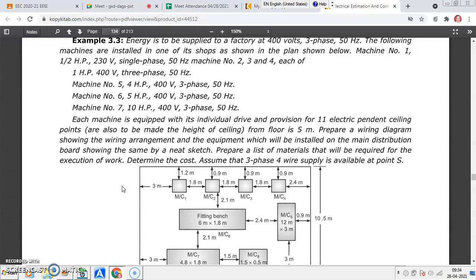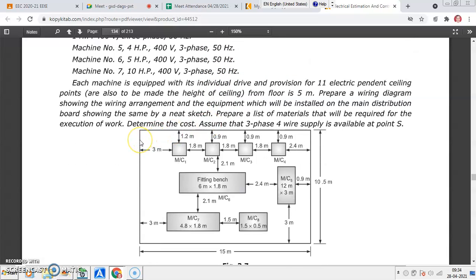Machine 7 is 10 HP. All are 3 phase 400 volt 50 Hz. Each machine is equipped with an individual drive, and provision of 11 electric pendant ceiling points is to be made, with the height of the ceiling from the floor being 5 meters.